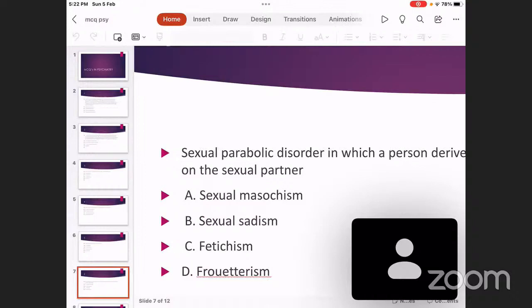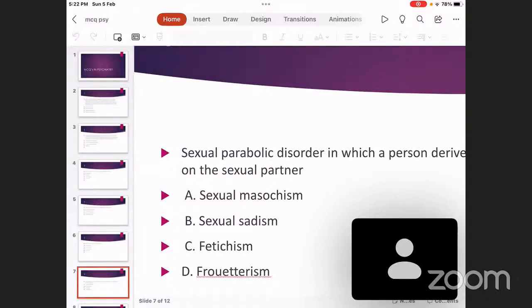And you have to compare and contrast it with transgender. Transgender and transvestism are not exactly the same. They are different. With transgender, or what you call gender identity disorder, or gender dysphoria, a person has difficulty in identifying himself as a member of his biological gender. He identifies himself as a member of the opposite gender. Because of that, he may wear the clothes of the opposite gender to complete his identification with the opposite gender. So that is what is called transgender or gender dysphoria.